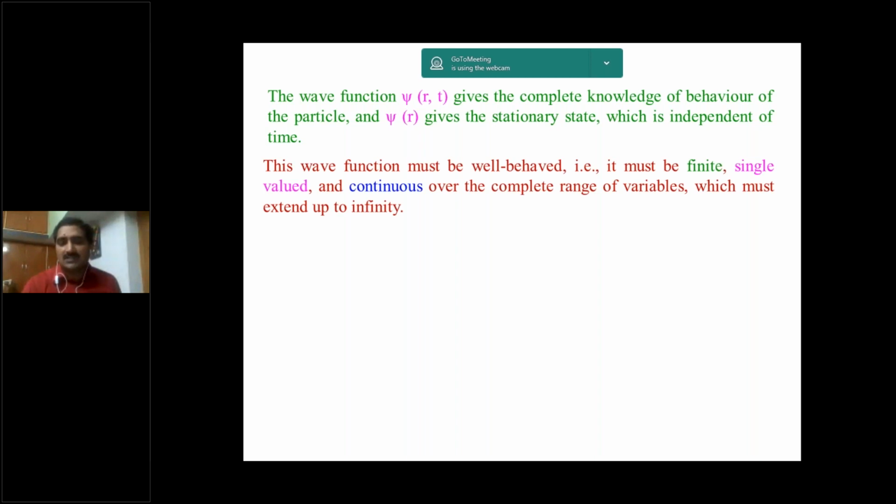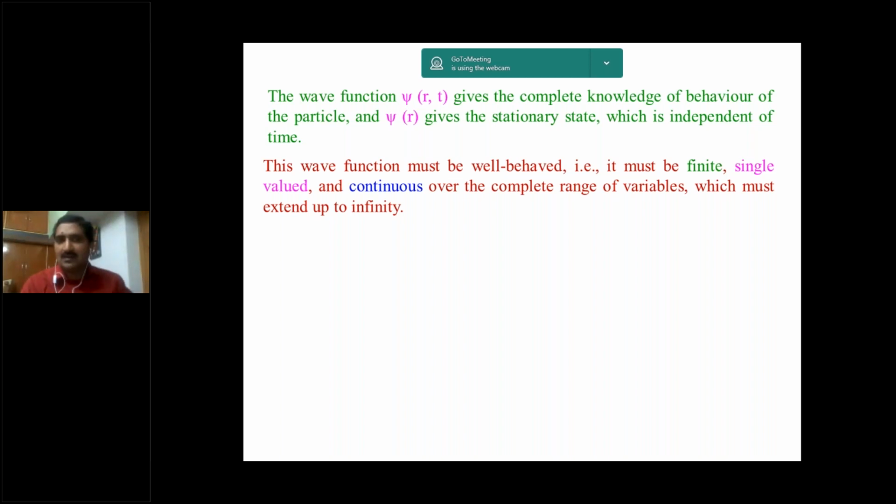Here we are calling this a wave function. So a wave function should be well behaved. That means it should be finite, single valued, and continuous. Finite means, you know very well the function characteristics. f of x is equal to x plus 2. For example, if x is equal to 2, f of 2 is equal to 2 plus 2, which is finite. If you are continuously increasing the x value, the function should be continuous. And also at x is equal to 2, the function value is finite, that is single valued.